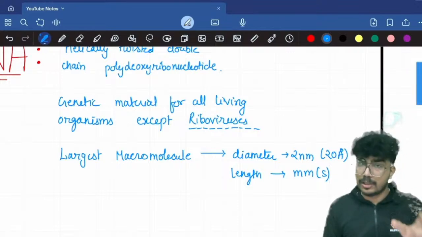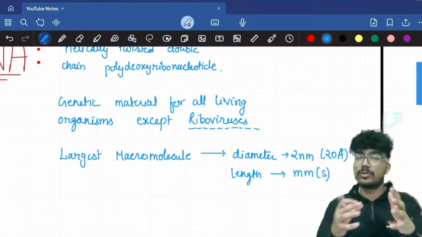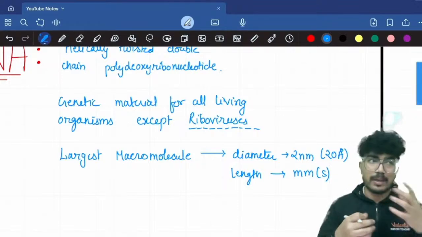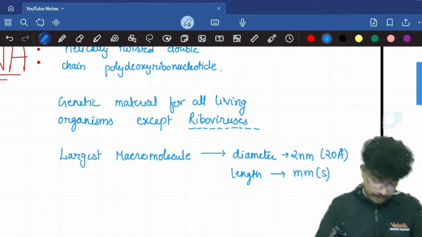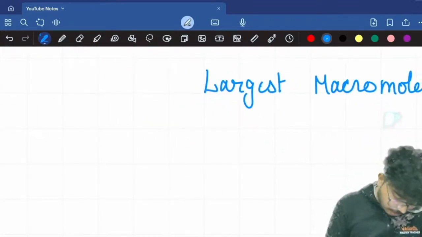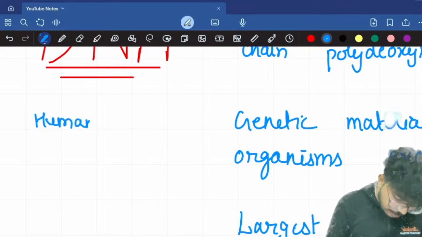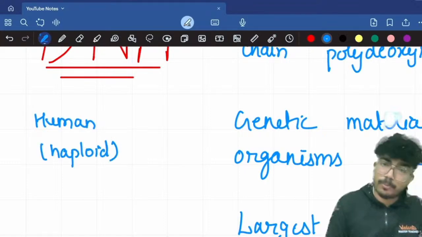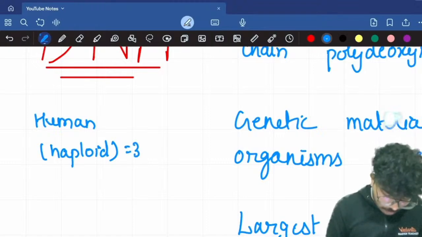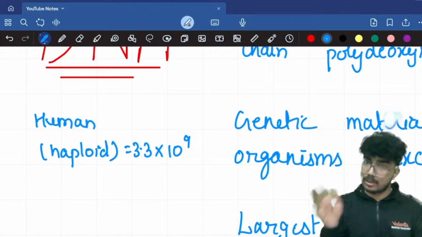So this much information you need to know. I can also give you the count of the base pairs. In human, the haploid content is 3.3 into 10 to the power 9 base pairs, that is approximately 3 billion base pairs.